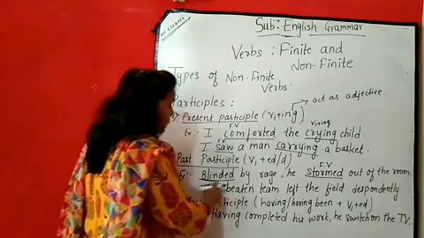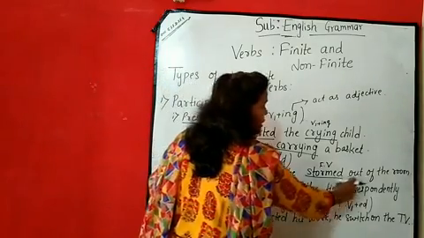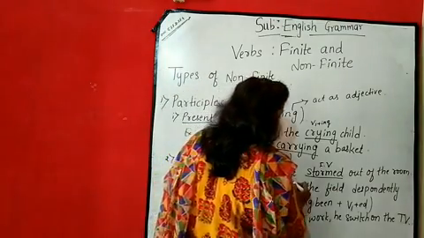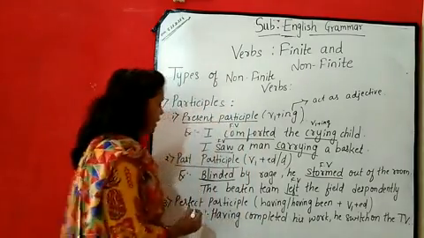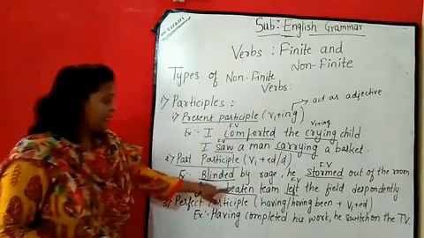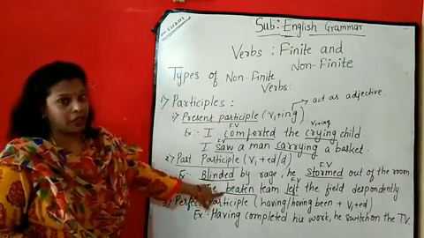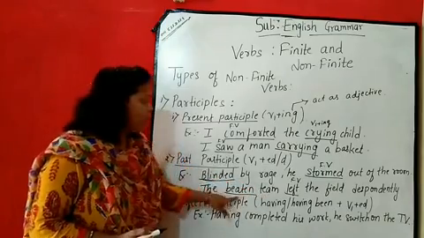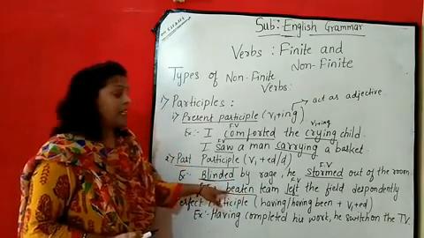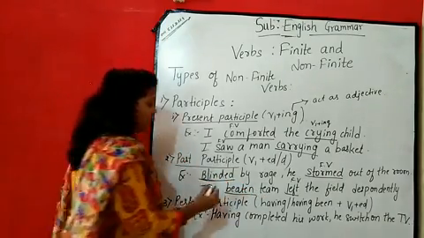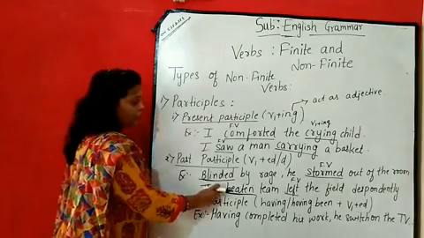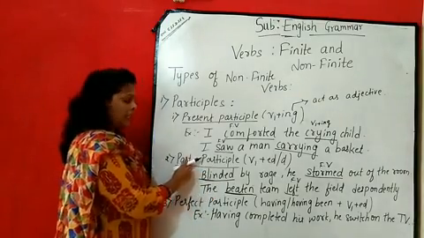Another one. The beaten team left the field despondently. Now here left is the main verb, that is the finite verb. Now here the beaten team. Beaten is the past participle of beat, right? Now it is qualifying the team. It's describing the team, that is the beaten team, हारी हुई team. So again here it is called the past participle. That is the non-finite verb, called the past participle.